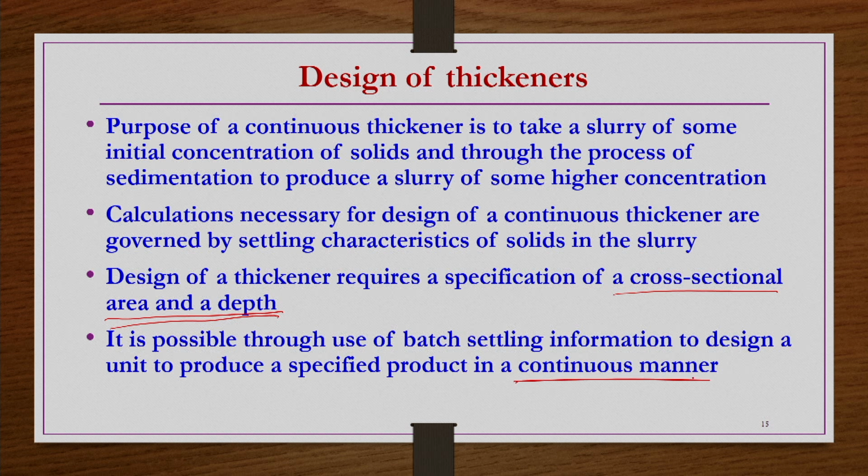Whatever the experimental batch sedimentation data, what we do in general is take a measuring jar, probably a 1 liter measuring jar. In that you take calcium carbonate slurry of certain concentration. Since it is a glass jar, you can clearly see the interface moving down. With respect to time, you note down how much the interface has decreased.